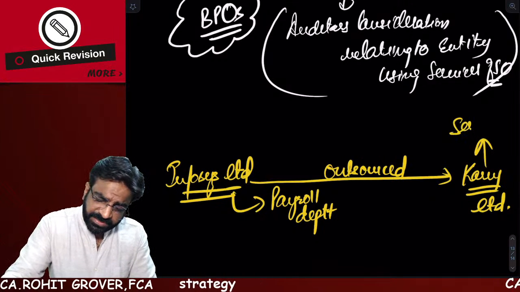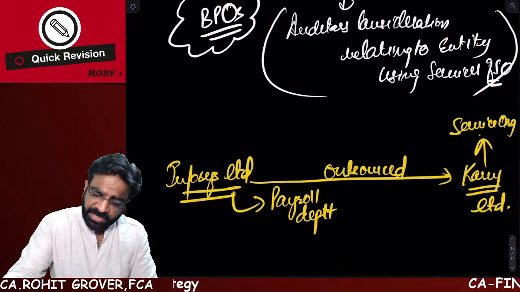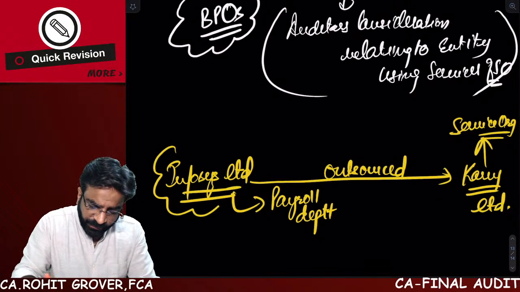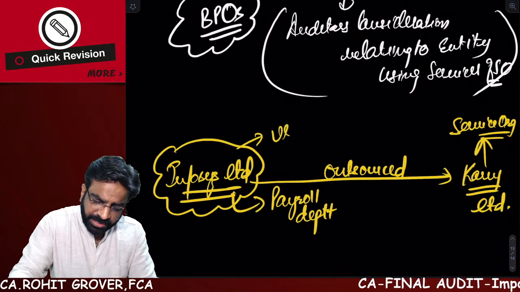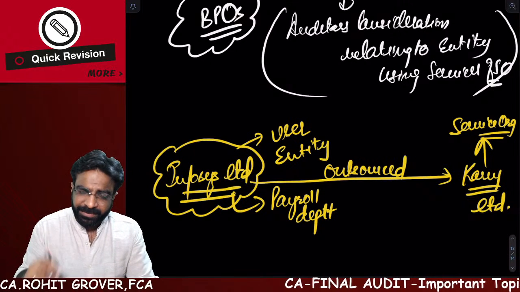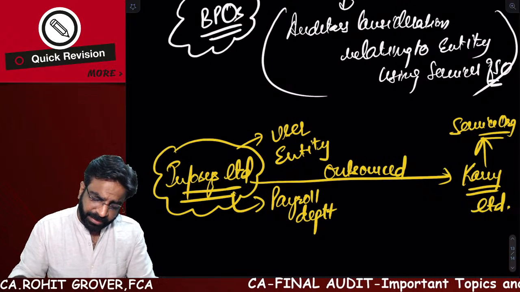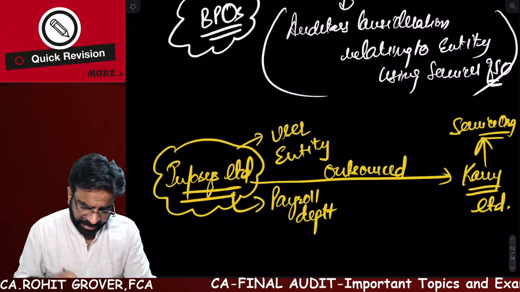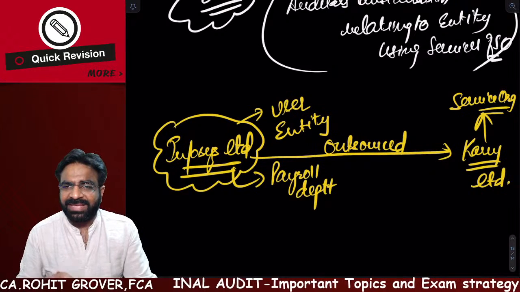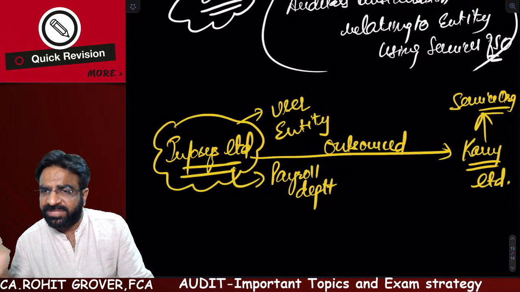Carvi is a service organization, which is a service provider. Who is the service user or service availer? Infosys is known as the user entity. Now, what has happened? The user entity has outsourced its payroll department to the service organization.